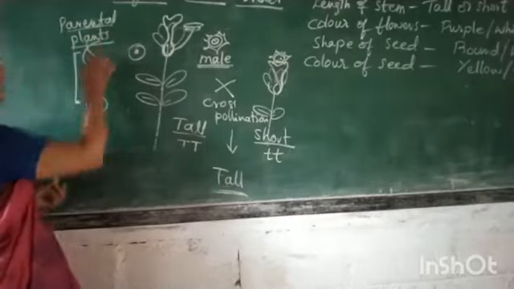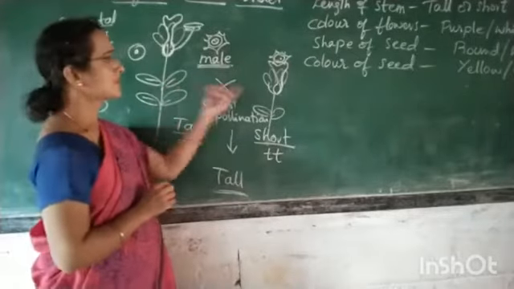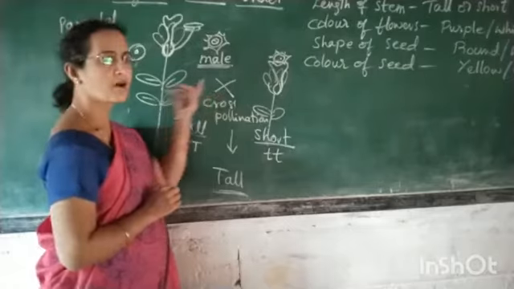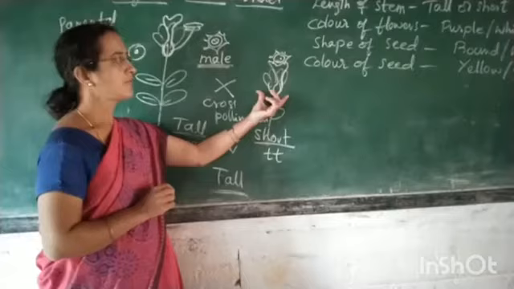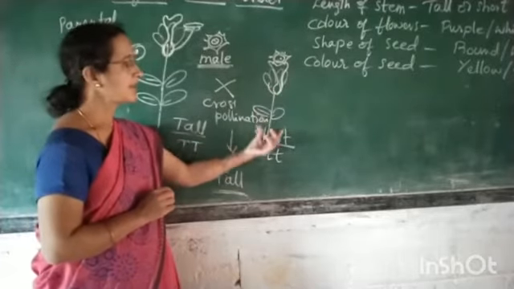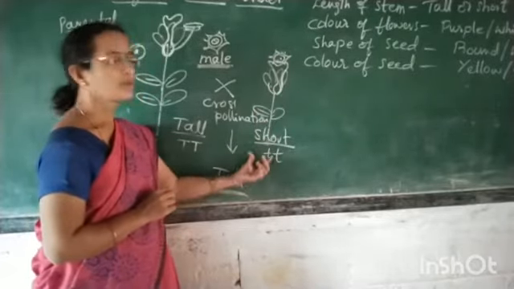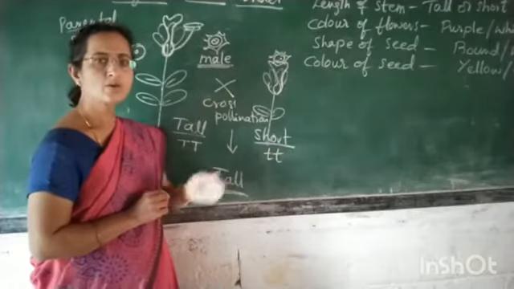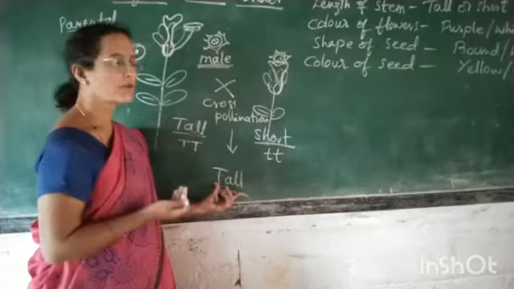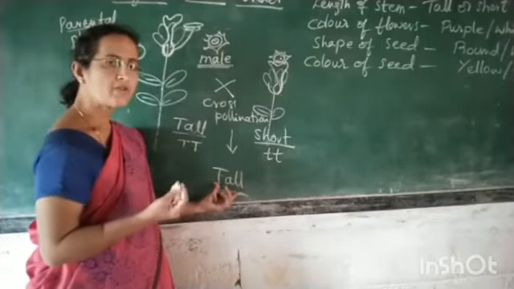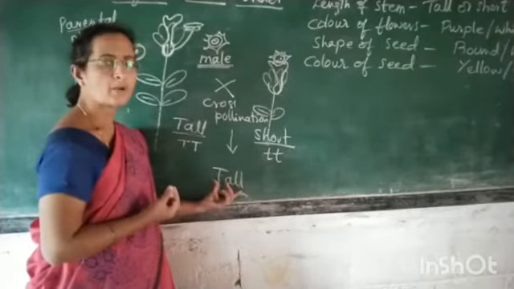By the cross pollination of these two parental plants, that is tall and short, the short plant, having all its flowers fertilized, generated the seeds. Upon sowing those seeds in the next generation, they grew up and gave rise to all tall plants.